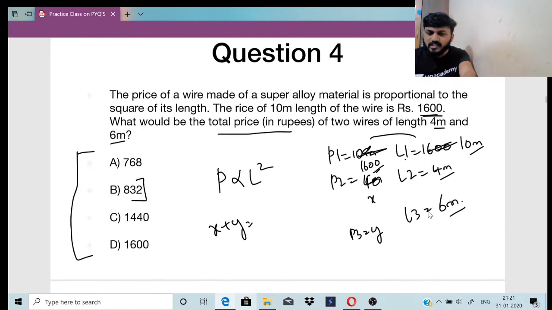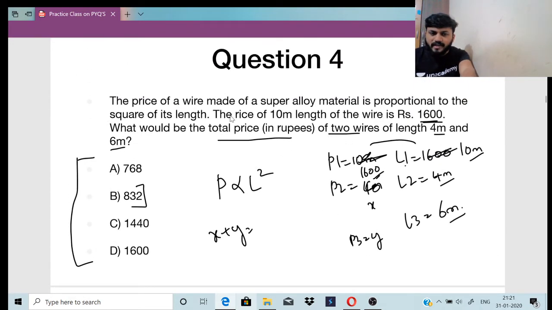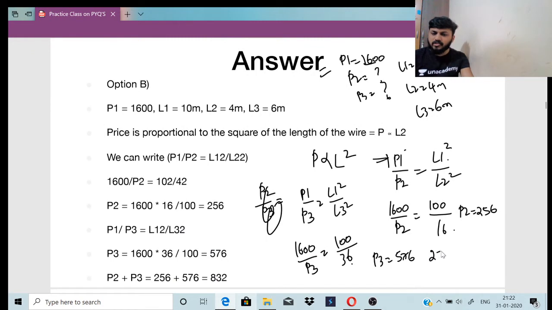What have they asked in the question? Go back to the question. Two wires' total price, right? So it is P2 plus P3. Right? P2 plus P3 we have to do. So it is 256 plus 576, which is 832. Option B. Yes, Nishant, you are right.